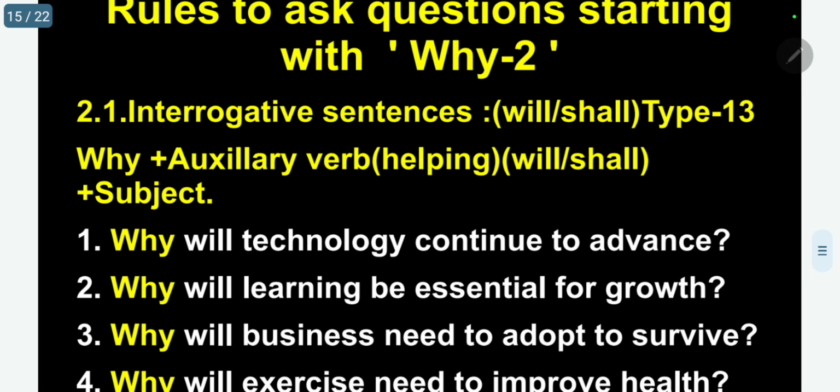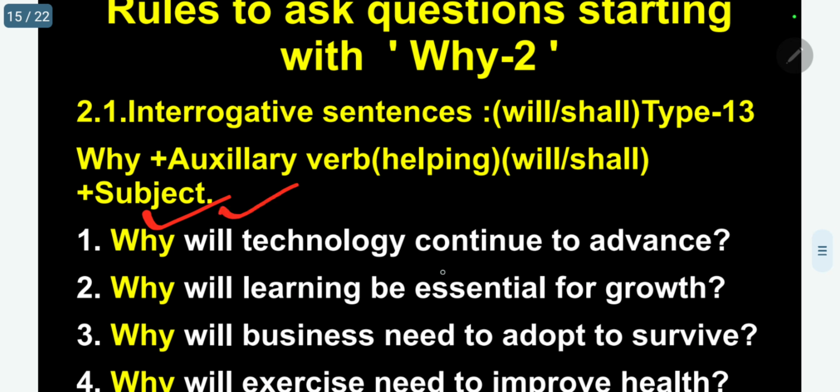Please remember, my dear students or viewers, will, shall, may, can, all these are called secondary auxiliary verbs. So they will not act as a main. Always the main verb will be some other thing. Okay? So please follow.